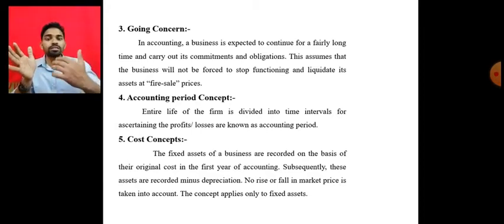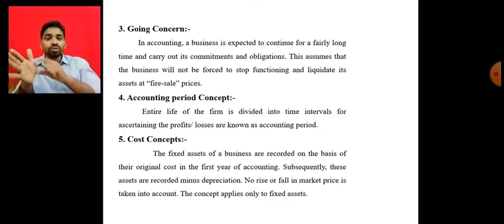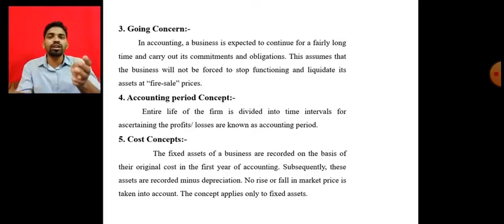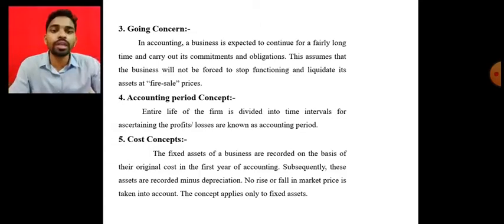The entire life of the business is divided into intervals of years to know the business position, whether the business is getting a profit or a loss. The entire life of the business is divided into years, weeks or months, to know whether the business is getting a profit or a loss yearly. So this is the accounting period concept.